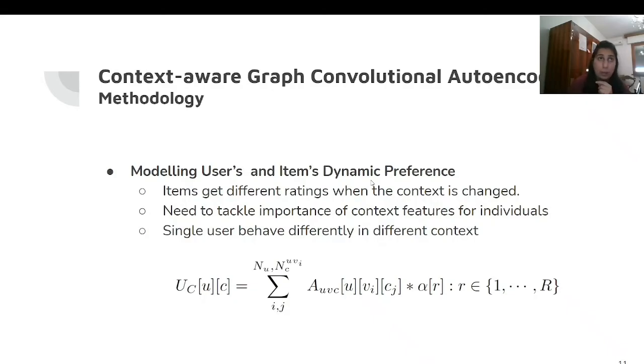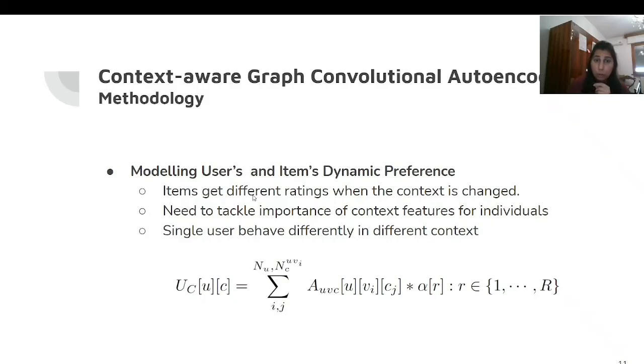What I mean by the dynamic preferences or the contextual importance varies from person to person is that basically one might want to have a romantic movie with the partner, but one might want to have an animated movie with the children. So the user is connected to both animated as well as romantic movies, but it's because of the company that they prefer to have a romantic movie instead of the animated movie.